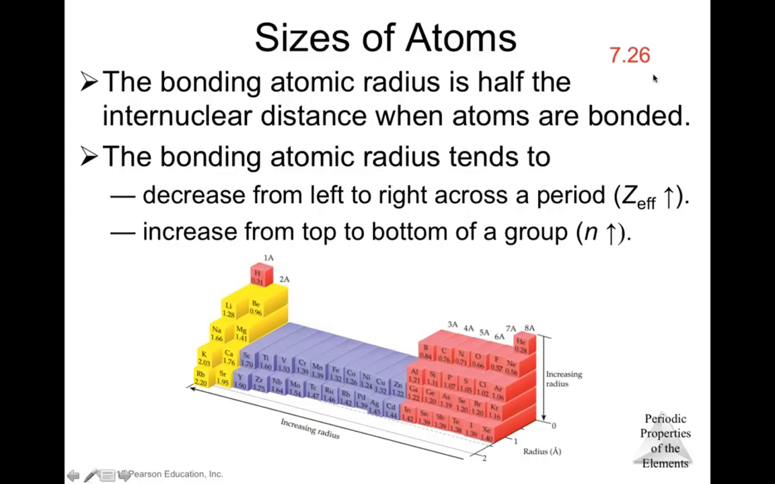But when you're going from top to bottom, the size of the atom increases because now you're in another level. As the level goes from 1 to 2, level number 2 is larger. So the size of the atom increases from top to bottom and decreases from left to right due to the effect of the effective nuclear charge on those valence electrons.